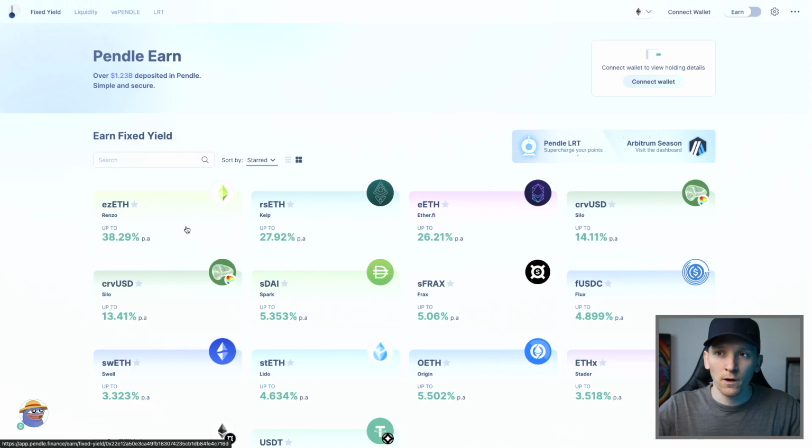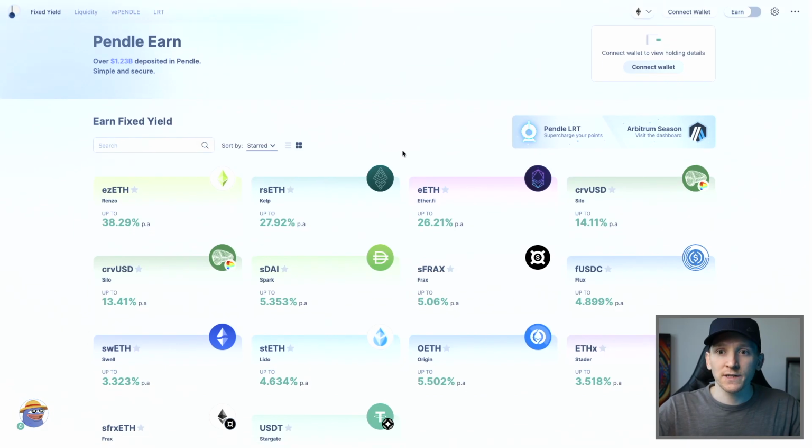This is another protocol, which is Pendle. Pendle is a way to fix or sell forward the yield that you're getting from an LST or an LRT. So this is a yield derivative protocol. And of course, if we own a token that we know is going to accrue interest or dividends over a 12-month period, we can sell that forward to someone else.